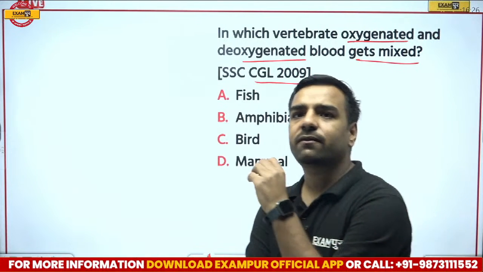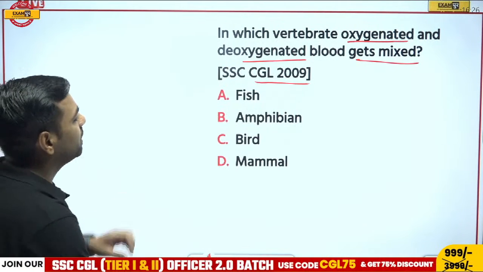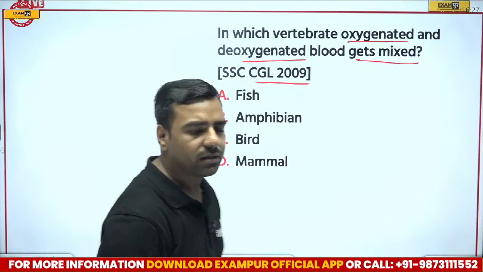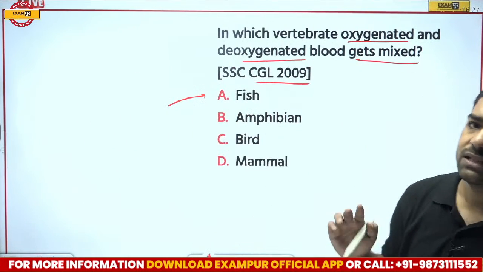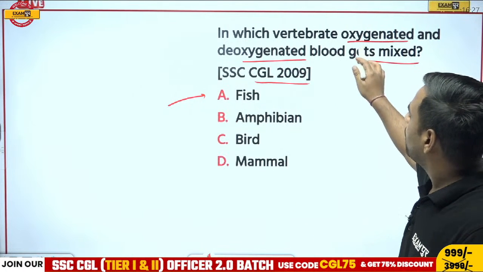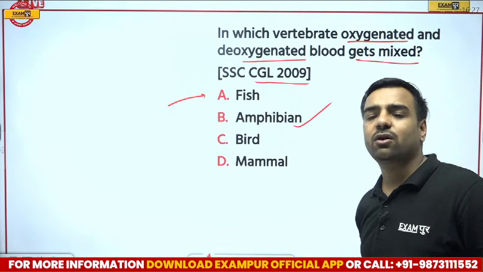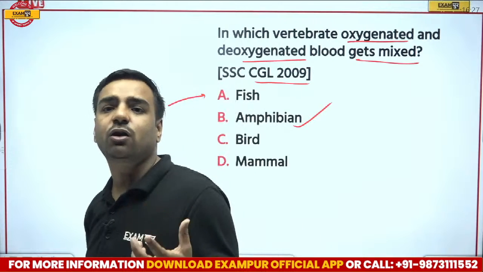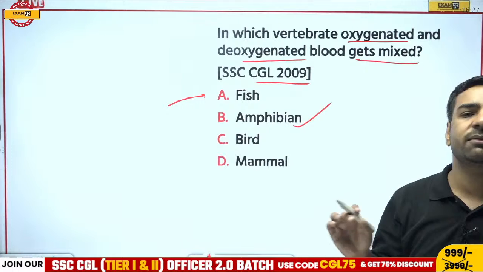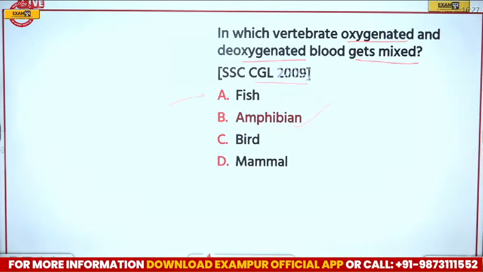Okay, so we have two options. Some of you are going with A, some of you are going with B. Now if I talk about fish, fish has that heart structure, right? But if I talk about amphibians, here oxygenated and deoxygenated blood are actually mixing, where we are talking about, for example, frog and all. So amphibians are the ones where oxygenated and deoxygenated blood actually mixes up. So here amphibian, that is option number B, is going to be the correct answer.